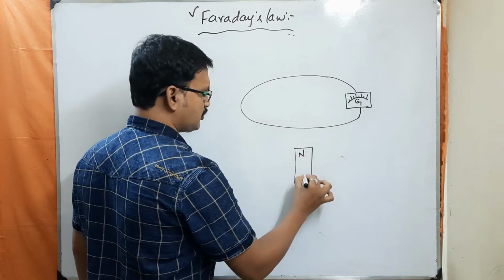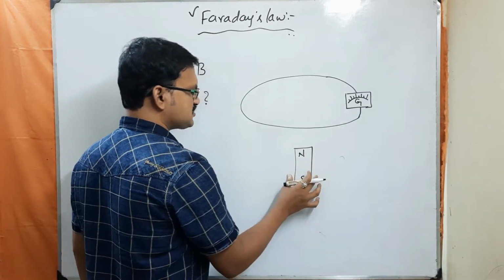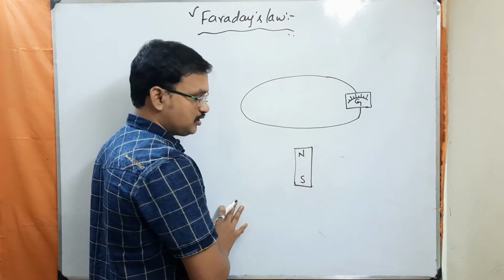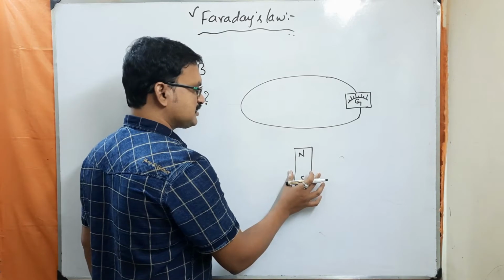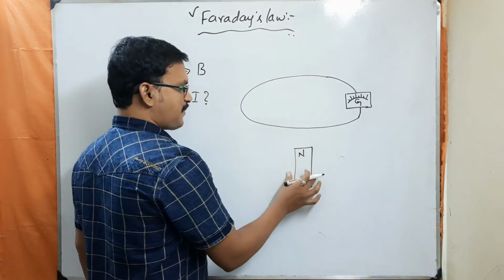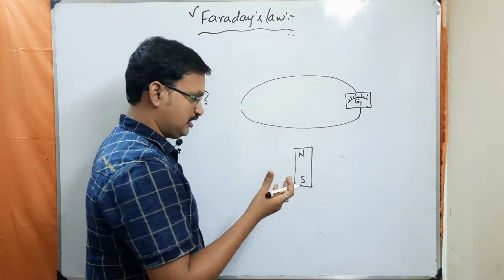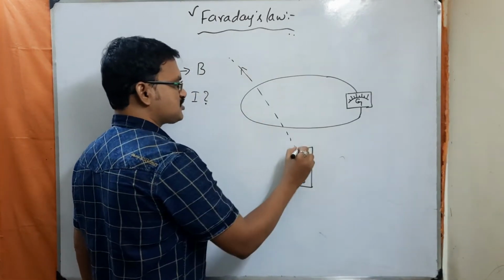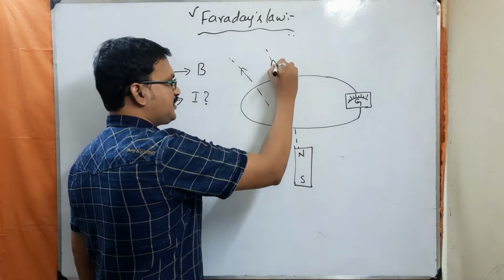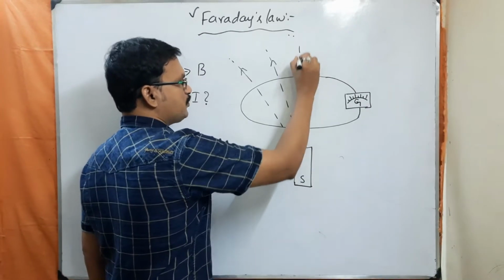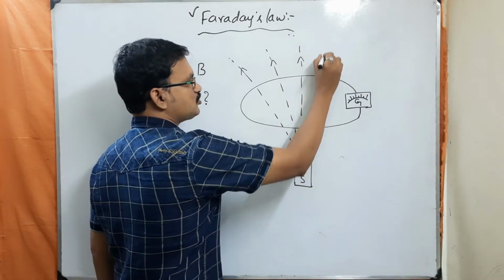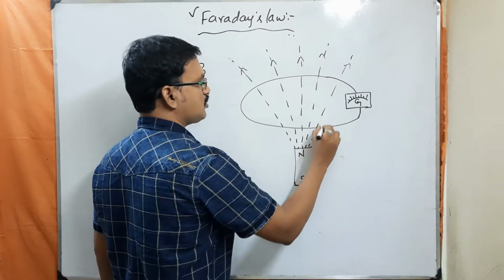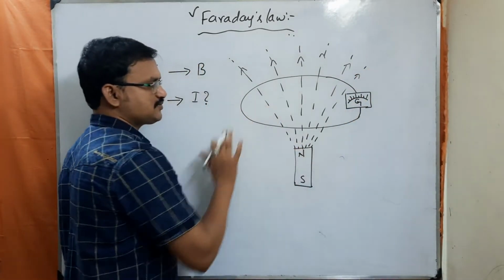It is having a north pole and a south pole. So he has placed this magnet near the conducting loop. So whenever he has placed the magnet near the conducting loop, what will happen here? This magnet is going to produce some magnetic field. Yes or no? So these magnetic field lines are going to penetrate through this loop in this manner.